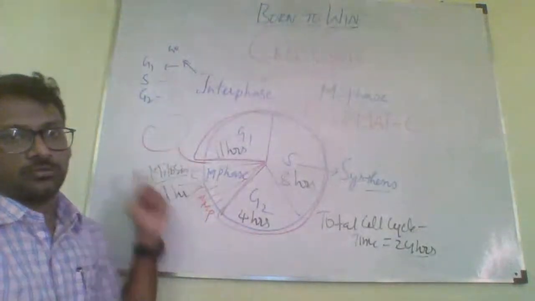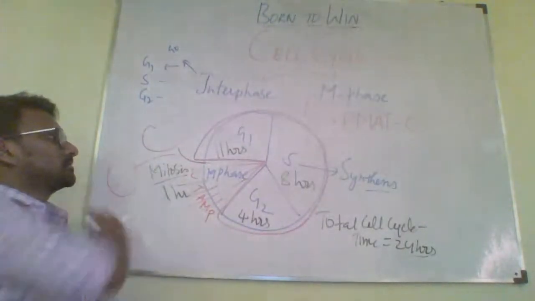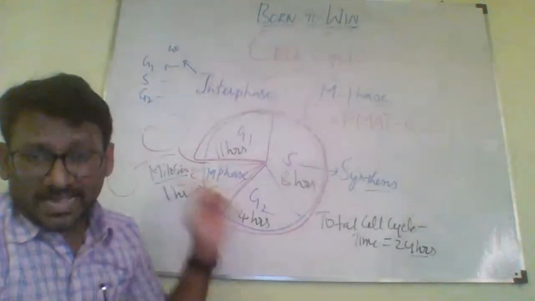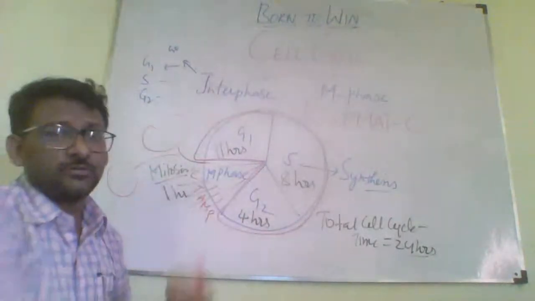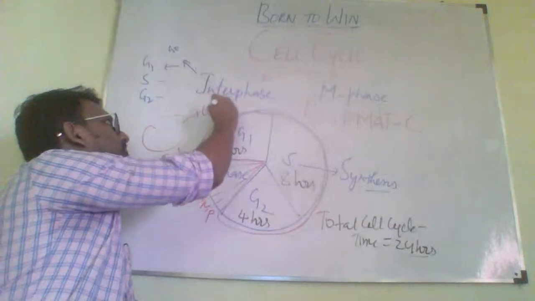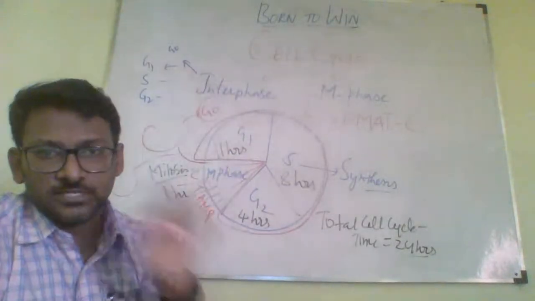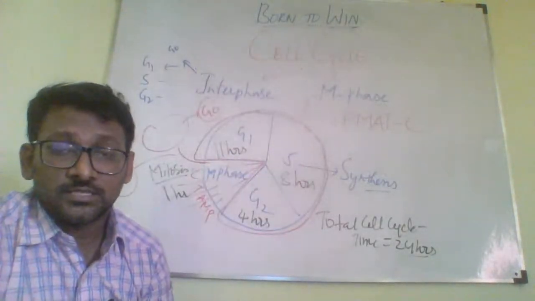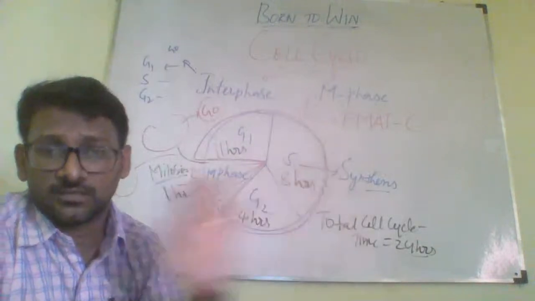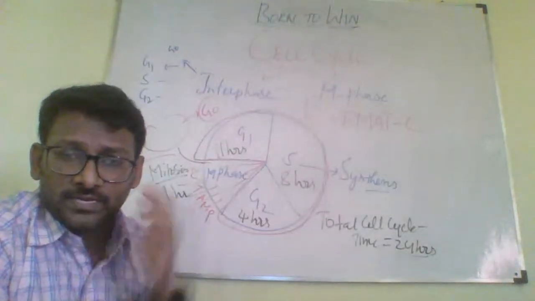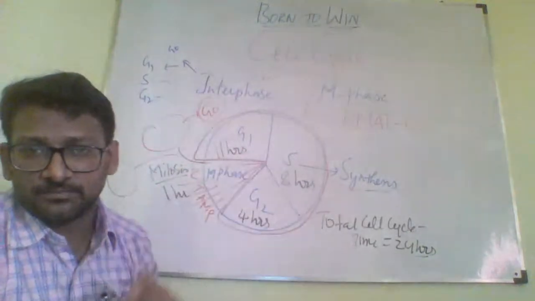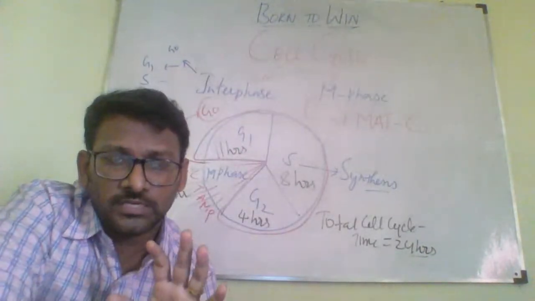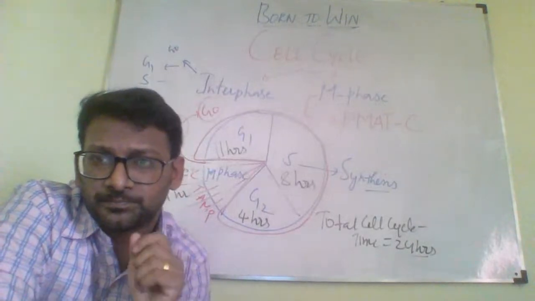So this one cell becomes two cells at the end of mitosis, and afterwards the cell may divide again or may enter into G0 phase. G0 phase means the divisions will cease and the cell will not divide further, like our neurons; the cell will not enter interphase again. Are you following? Is it understandable, guys?